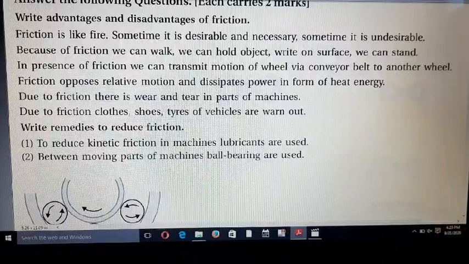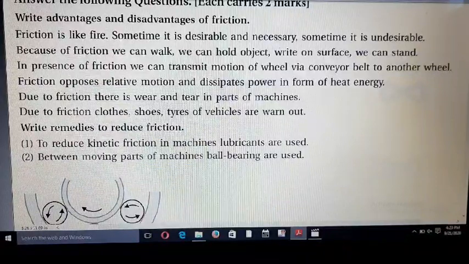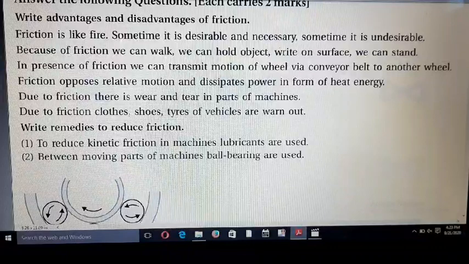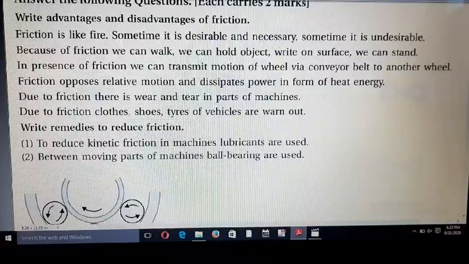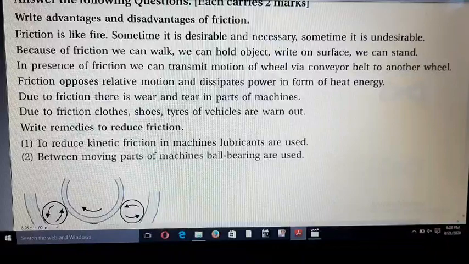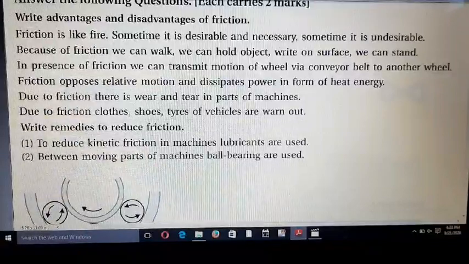Friction is like fire. Sometimes it is desirable and necessary. Sometimes it is undesirable. Because of friction, we can walk, we can hold objects, write on a surface, we can stand. In the presence of friction, we can transmit motion of a wheel via a conveyor belt to another wheel. So friends, all these are advantages and disadvantages. You read and prepare it.